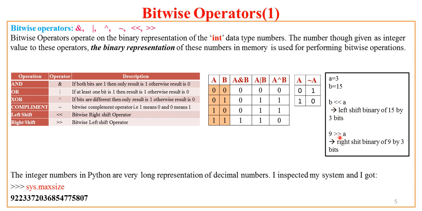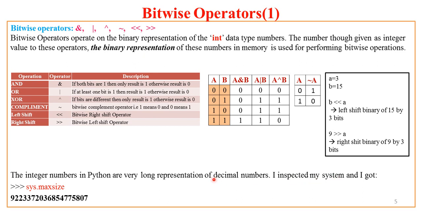Now what does it mean, 9 greater than A? It is right shift. So right shift 9 by A bit positions, that is 3 bit positions. Now the question is how these integer numbers are represented internally. Because unless I have a clear idea of the bit representation of decimal numbers or integer numbers, I won't be able to interpret the way these bitwise operators operate on the number inside the memory.